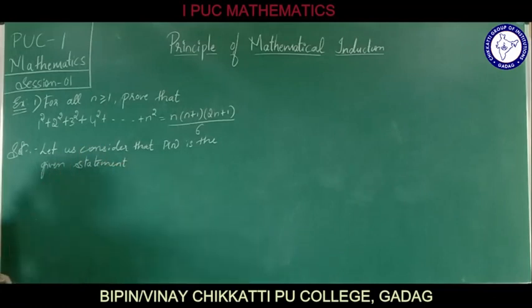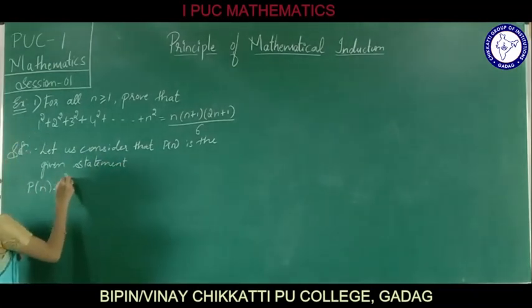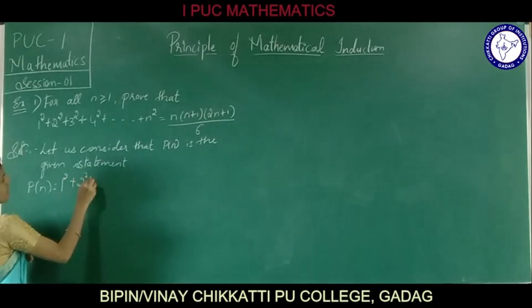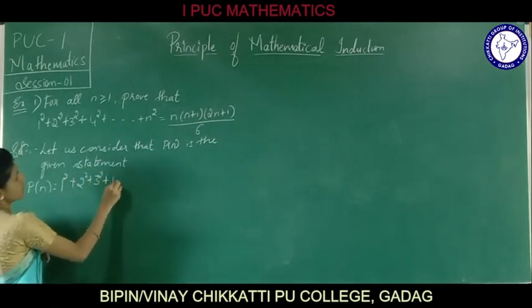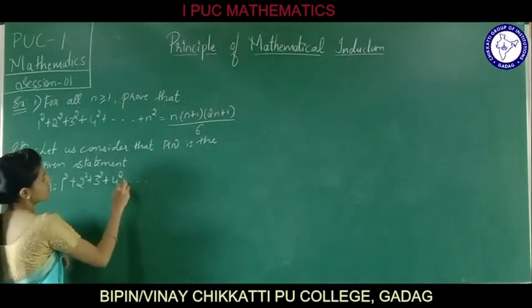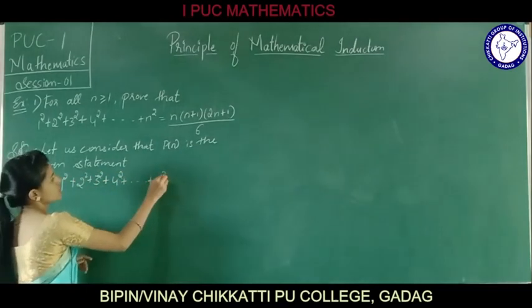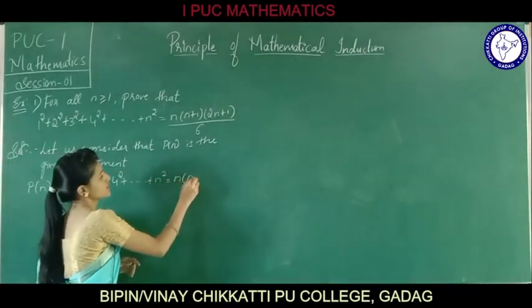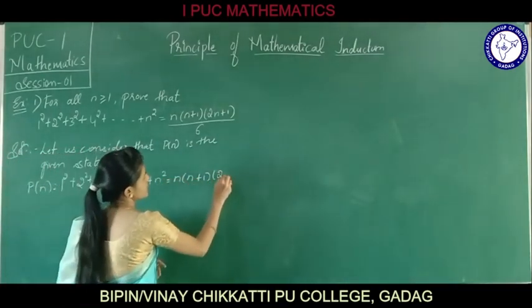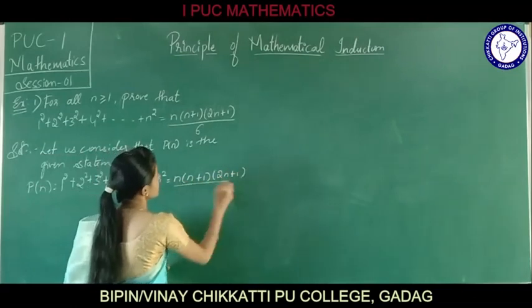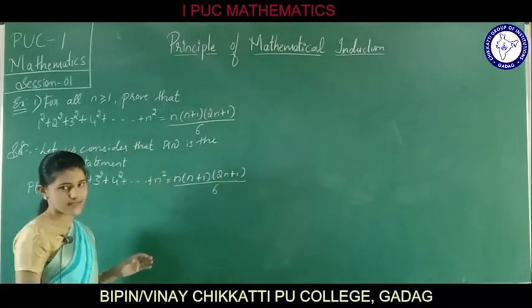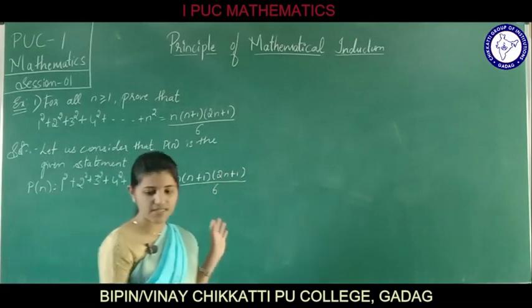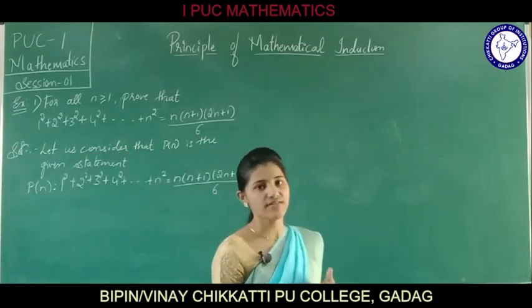Then how can we write it? We can write P of n as 1 square plus 2 square plus 3 square plus 4 square plus so on up to n square is equal to n into n plus 1 into 2n plus 1 divided by 6. We have considered the statement as P of n and written it like this.